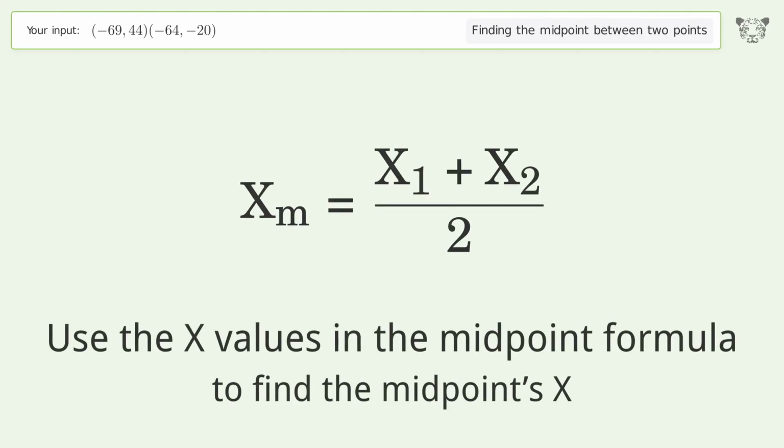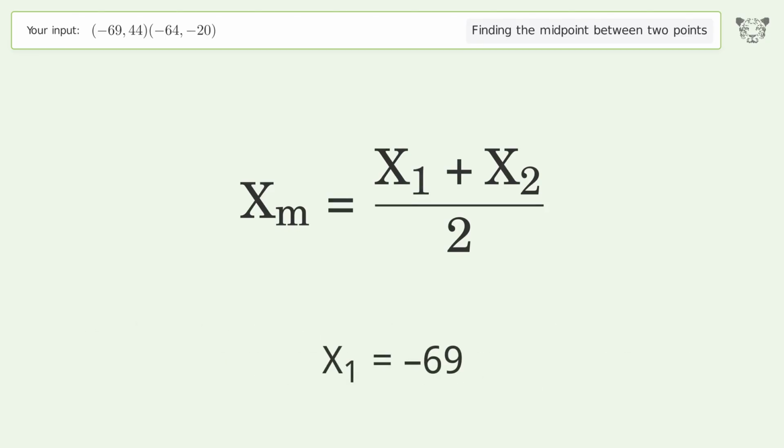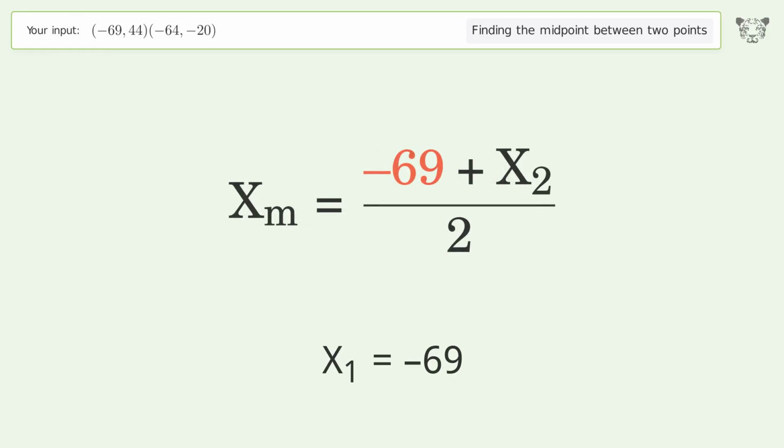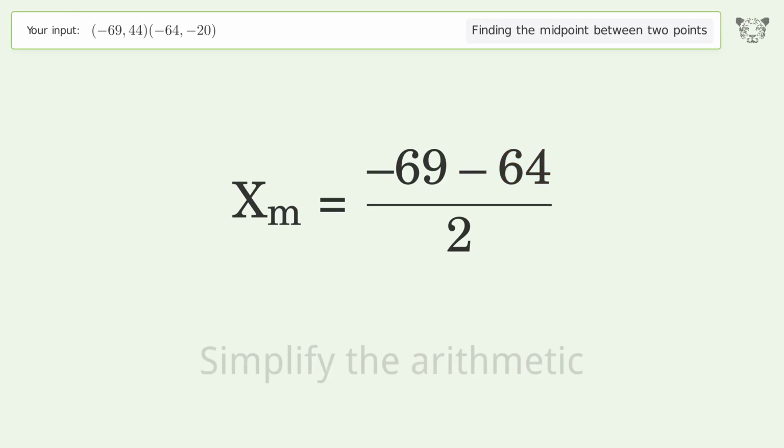Use the x values in the midpoint formula to find the midpoint's x. x1 equals negative 69. x2 equals negative 64. Simplify the arithmetic.